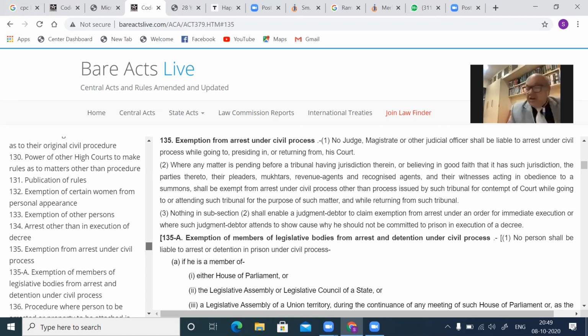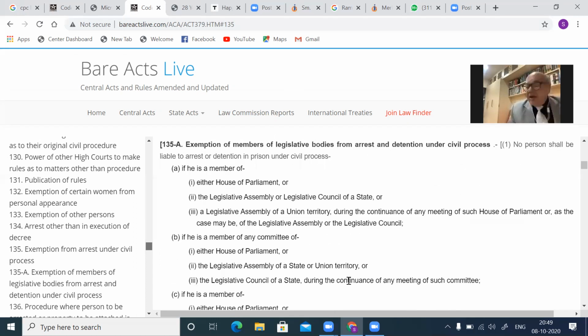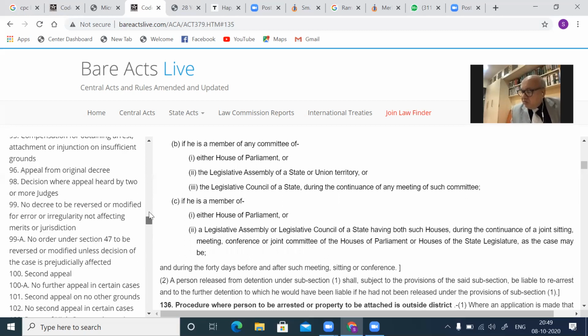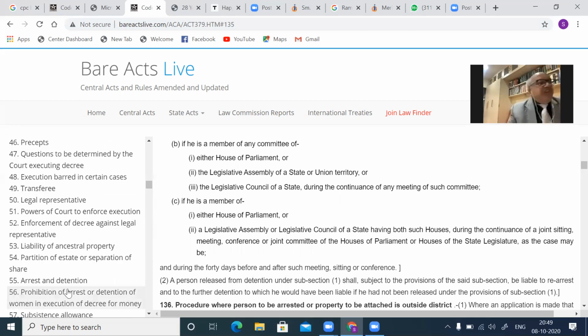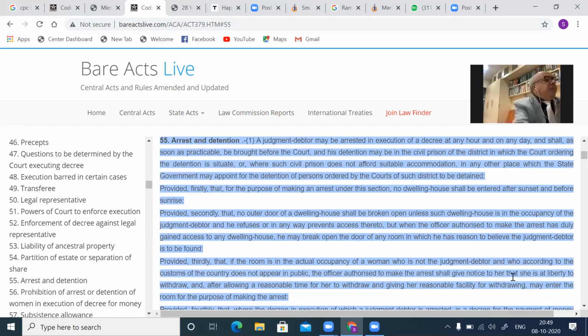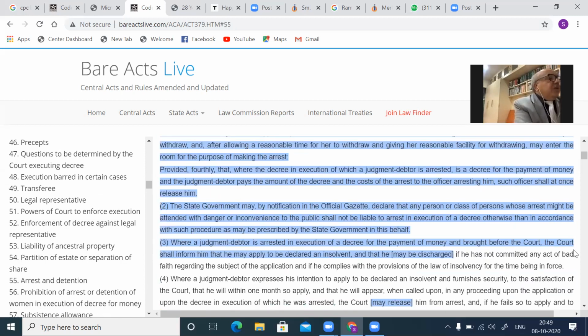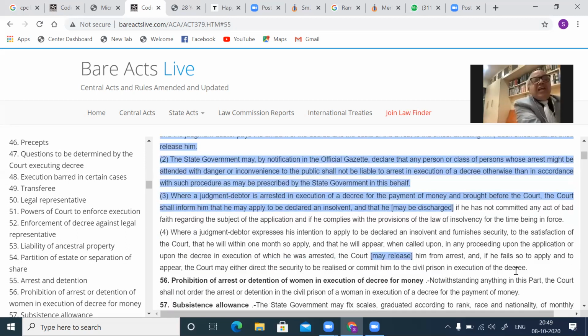Then under Section 135A, members of legislative bodies cannot be arrested. You can't arrest a minister, a member of parliament, or anybody. 135A, you know that here, they can't be arrested. Then under Section 55(2), the state government can pass a notification in the official gazette that certain persons cannot be arrested with a view to maintain peace and tranquility in the area. That is the state government's discretion.